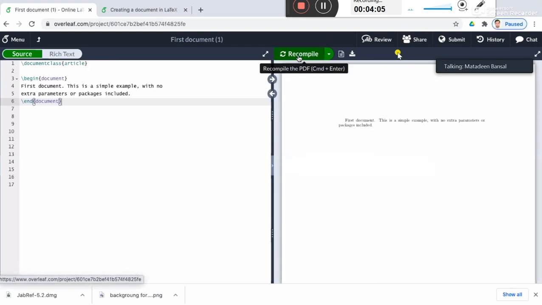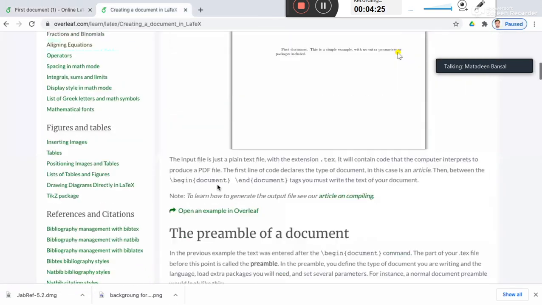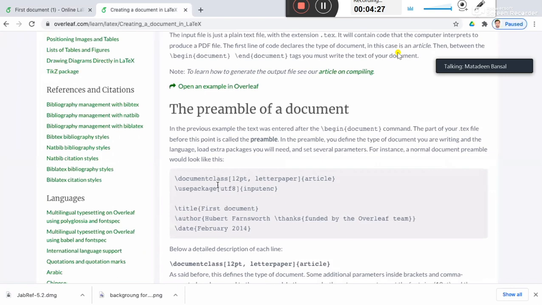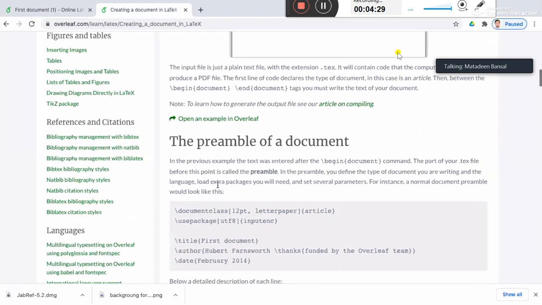This is the statement that will come out: First document. This is a simple example with no extra parameters or packages included. So with these four or five lines of code, your document will look like this, but it is not what we want. Let's decorate it.